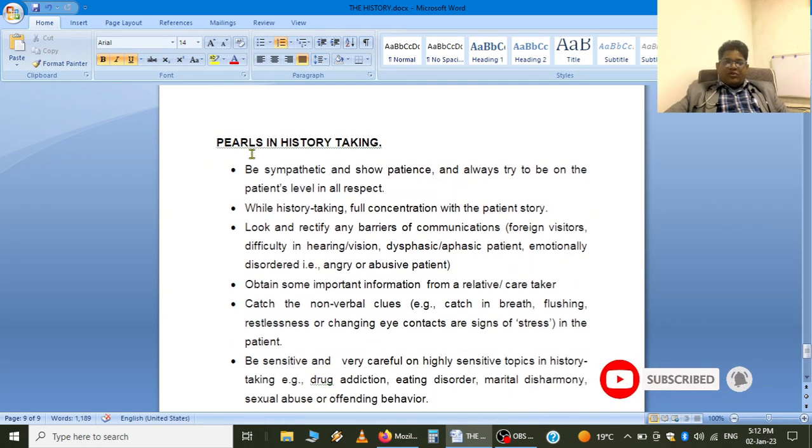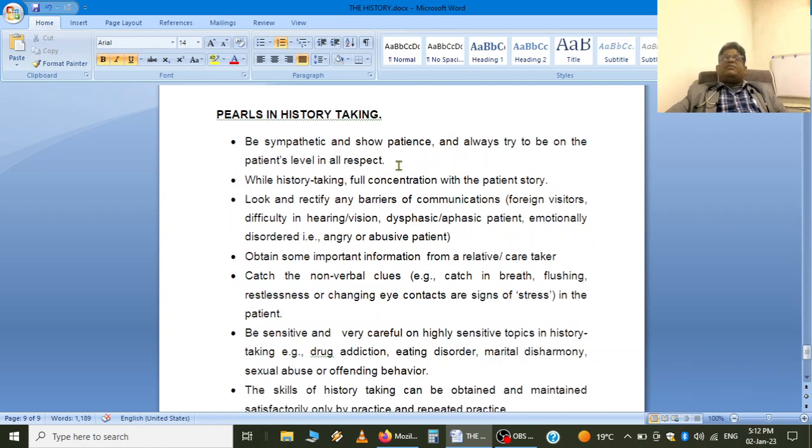But we should always remember these pearls in history taking. What are the pearls in history taking? Number one, be sympathetic and show patience. Always try to be on the patient's level in all respects. Because the patient deserves dignity, we should be very sympathetic and show patience. We should try to listen to their symptoms, their agony. We should always be very sympathetic to the patient.